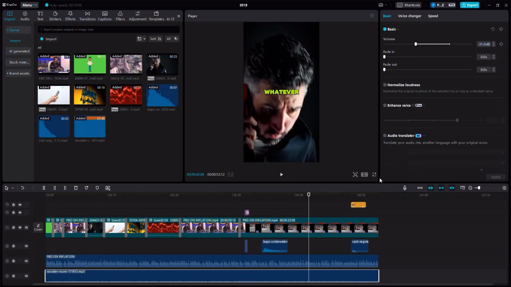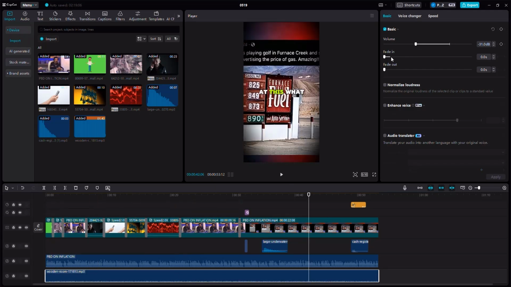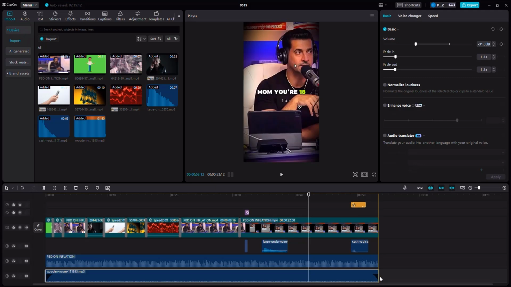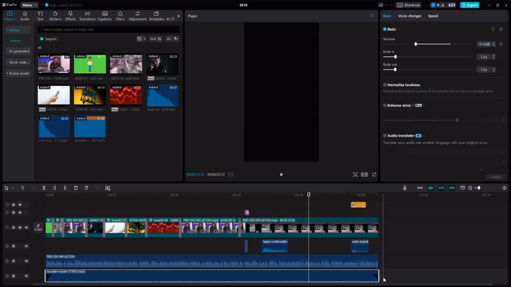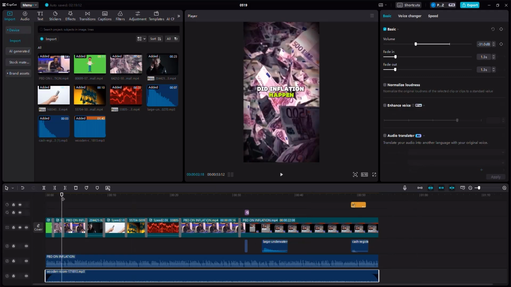And at the beginning, I would like to add some fade in, and add some fade out. That will loosen it at the end, so it ends in a natural way instead of just keeping it like that where the music stops brutally and abruptly.